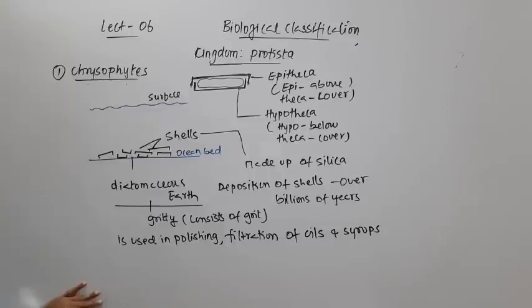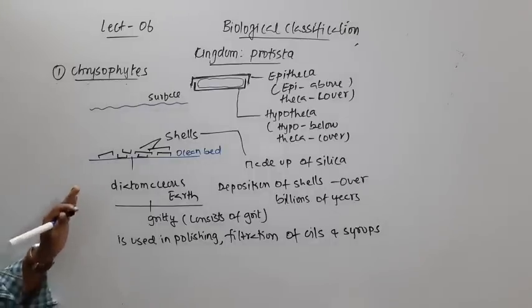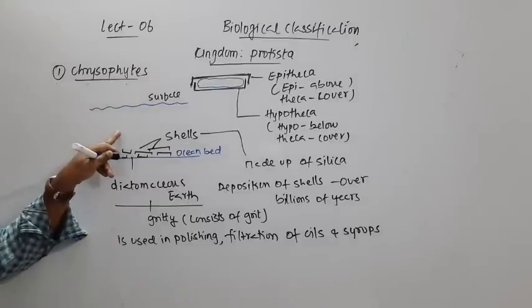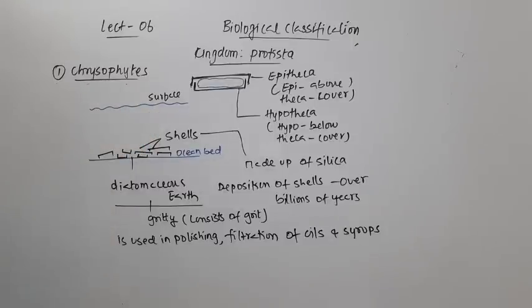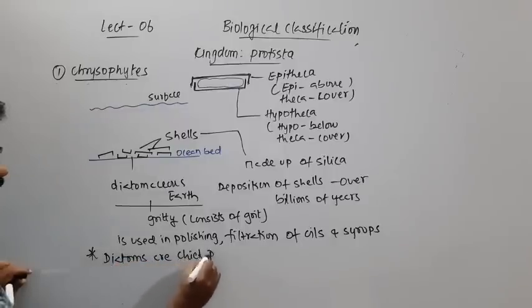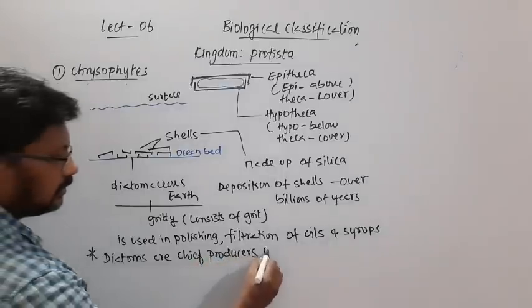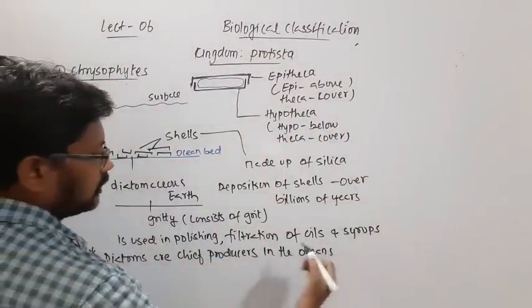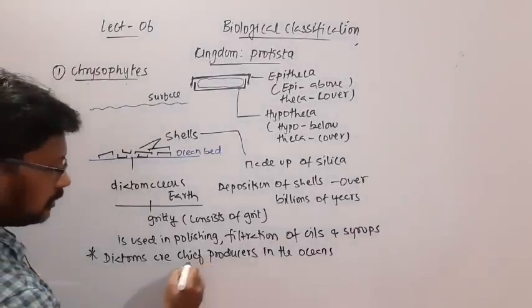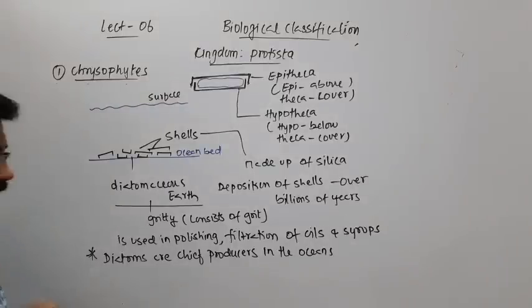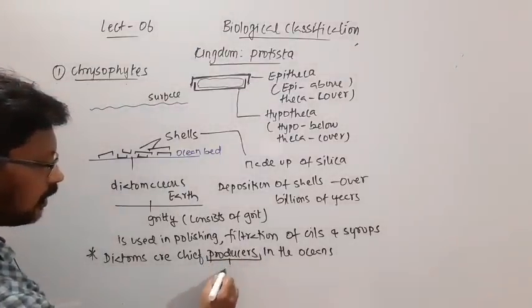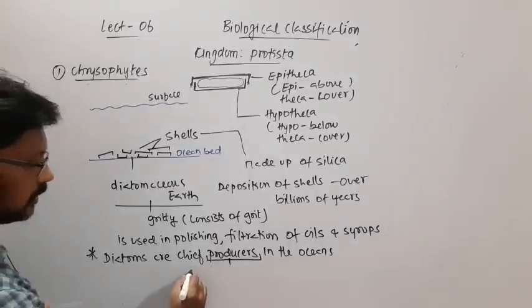Okay, so that's about diatomaceous earth, which is formed by deposition of the shells of diatoms, and these diatoms are chief producers in the oceans. An important point: diatoms are chief producers in the oceans. Here chief means main, so they are the main producers. Producers means those organisms that perform photosynthesis.